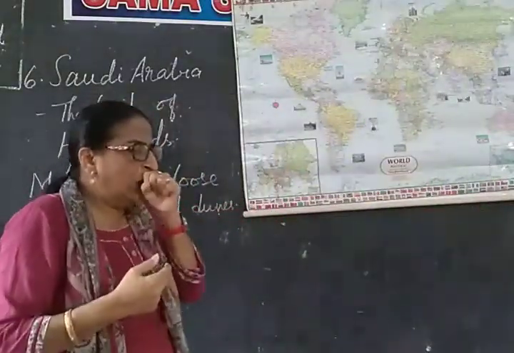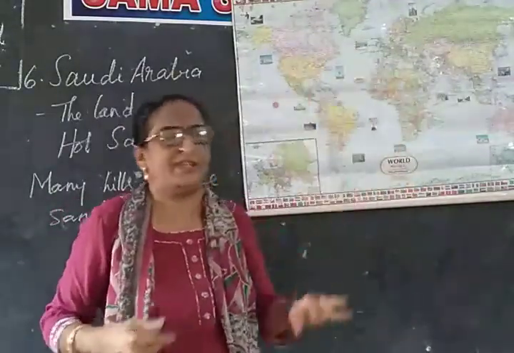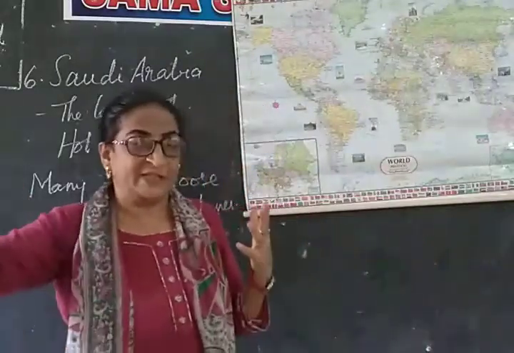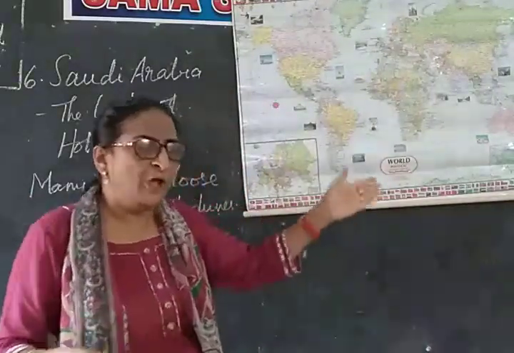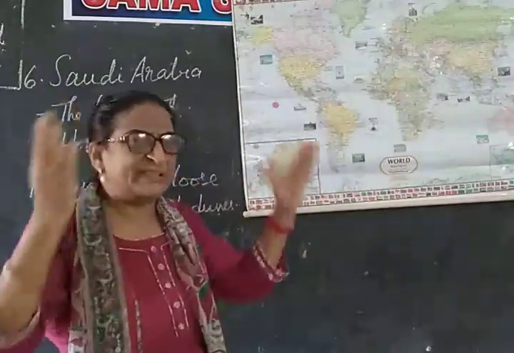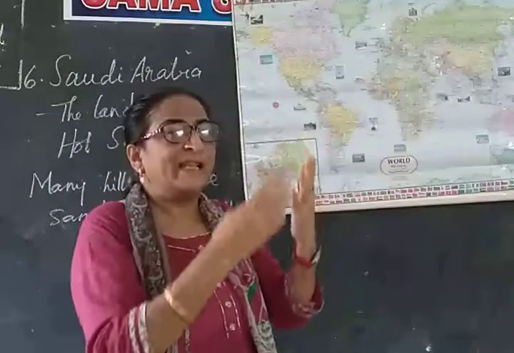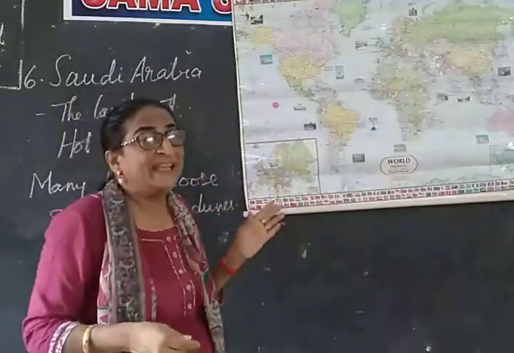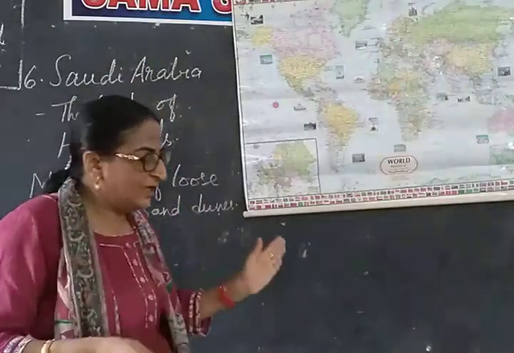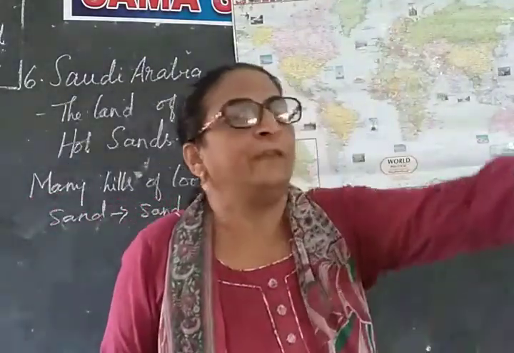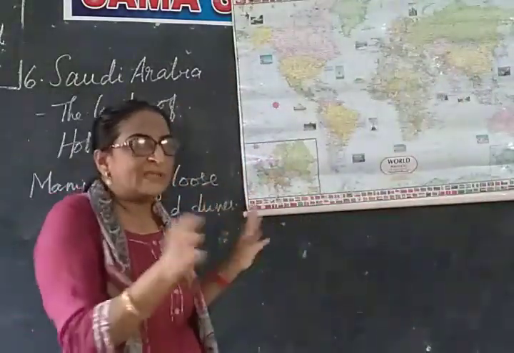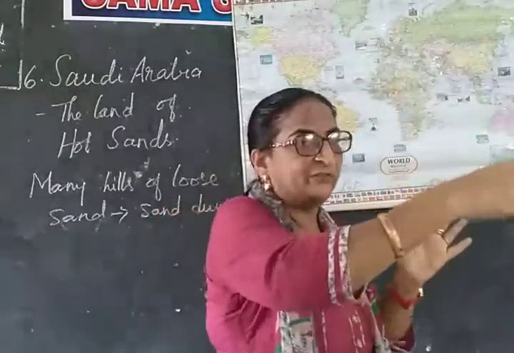Now there is sand dust throughout the year. There will be sandstorms. You know we have storms here, no? In cyclonic times, heavy wind will blow. When the heavy winds blow, what will happen? The sand will rise up. That is called a sandstorm. When these sandstorms occur, the sand dunes will move away from that place and form sand dunes in some other place. So these sand dunes are not permanent. They keep on changing from place to place.